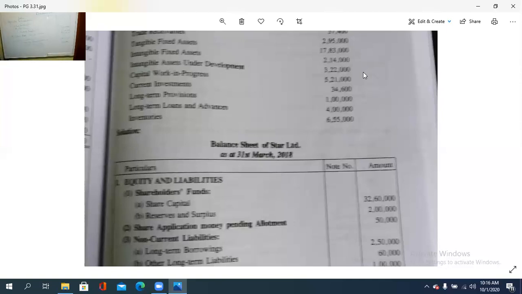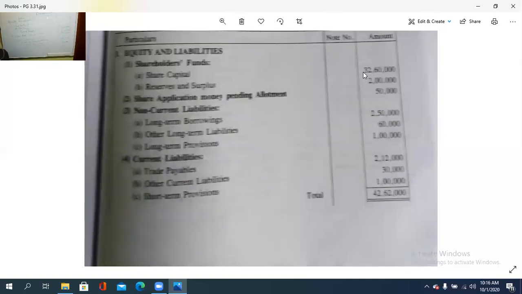Then after that, long-term provision. Whatever is long-term comes here. Long-term provision, how much is it? 1 lakh. Then that completes the non-current liability.